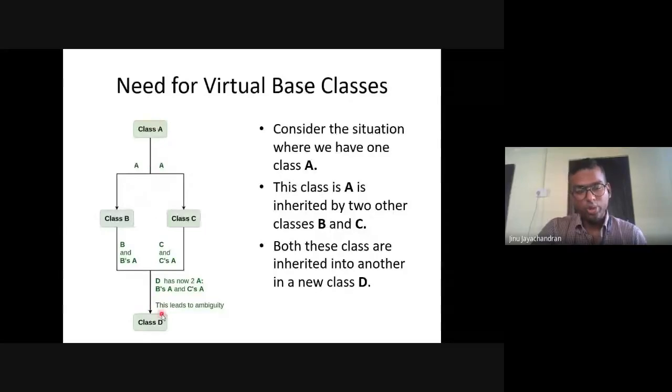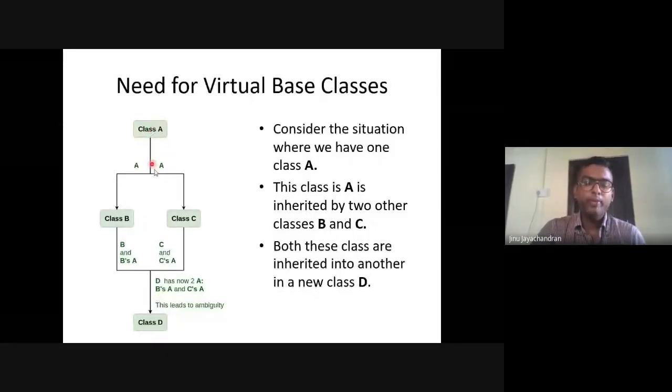If you consider class D, it is inheriting from class A through class B. It is also inheriting from class A through class C. So there are two different paths to class D. One path is class A, class B, and class D. The other path is class A, class C, and class D. If you define something in class A, for example a function to print something, that same function gets inherited to class D via class B. It also gets inherited to class D via class C.